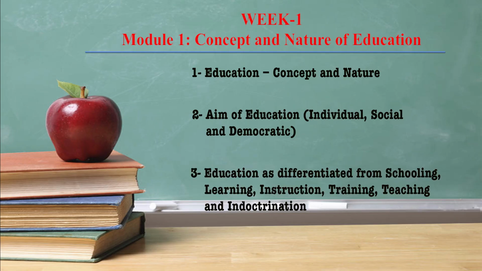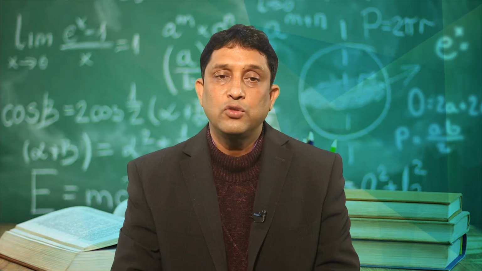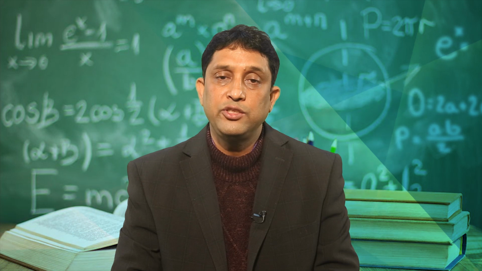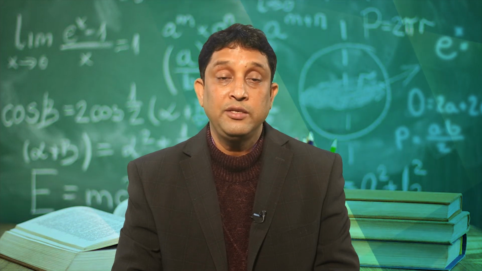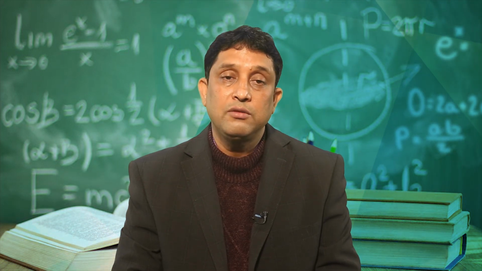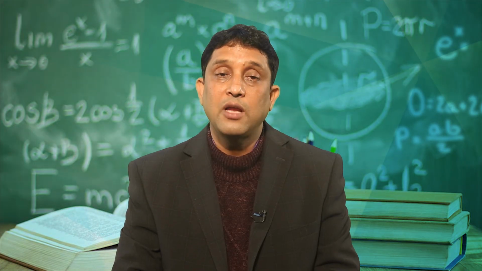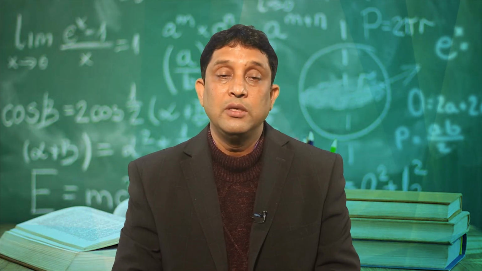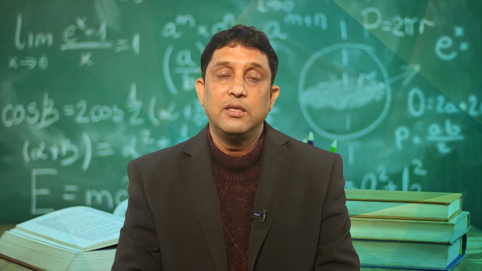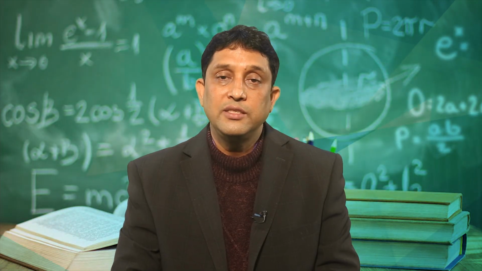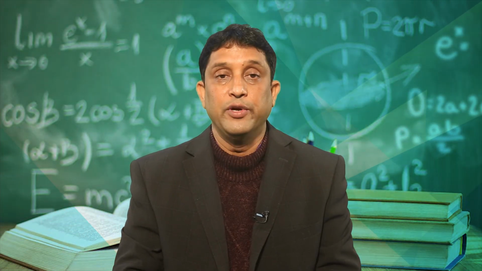And the third video lesson is education as differentiated from schooling, learning, instruction, training, teaching and indoctrination. We will discuss the concepts of schooling, learning, instruction, training, teaching and indoctrination in the third video lesson. So friends, now let us focus upon our first video lesson, that is education, its concept and nature.